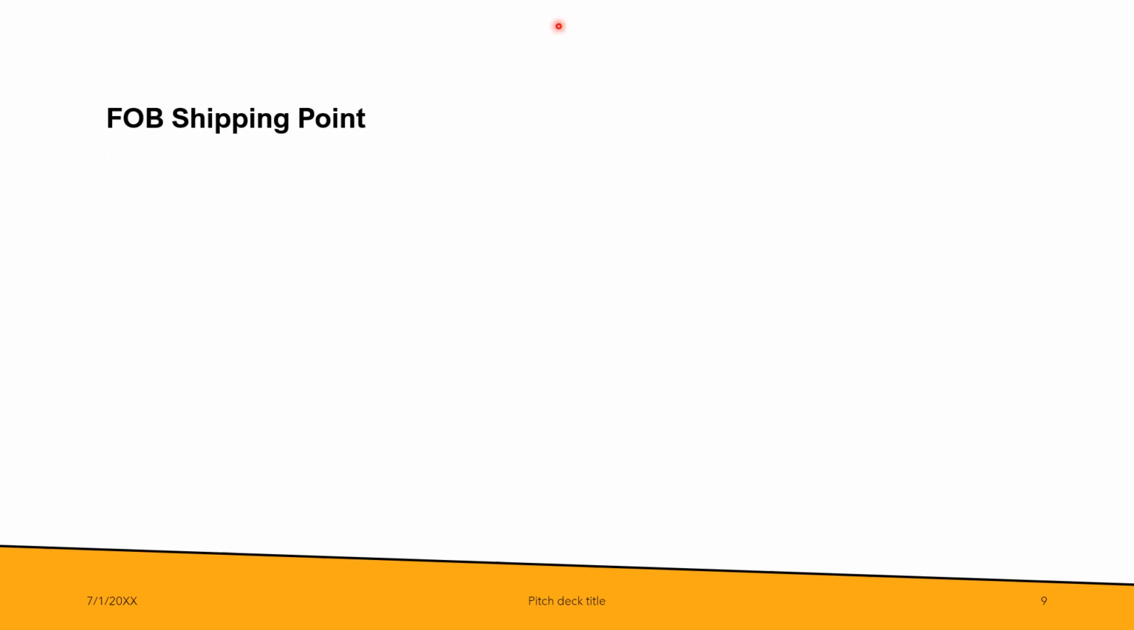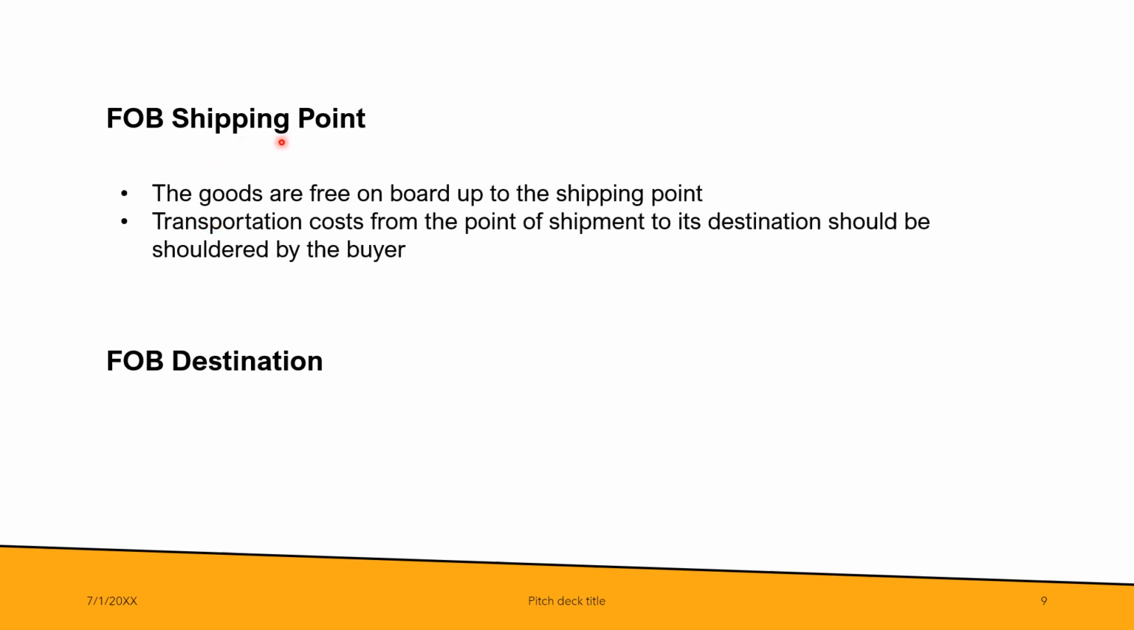What is FOB shipping point? What is FOB destination? Under FOB shipping point, the goods are free on board up to the shipping point. So what does it mean? What is free on board or FOB? Free on board is actually an international commercial term that indicates when the risk and responsibilities for the goods being transported shift from the seller to the buyer. Under FOB shipping point, the risk and responsibility for goods being transported shift from the seller to the buyer upon shipment. And with that, the transportation cost should be shouldered by the buyer.